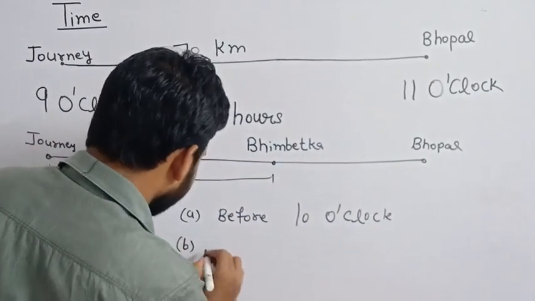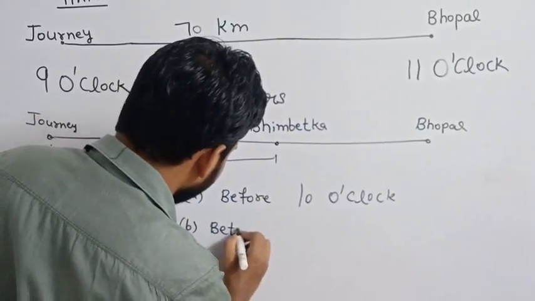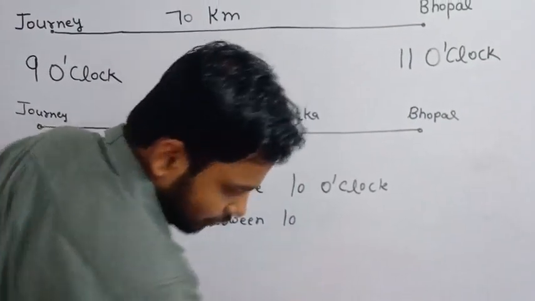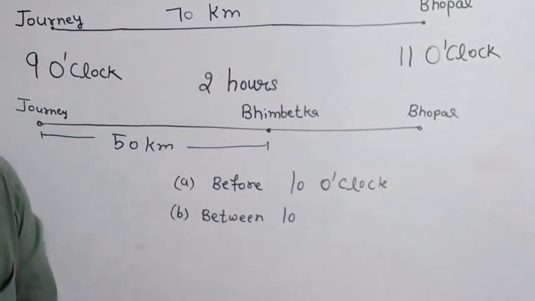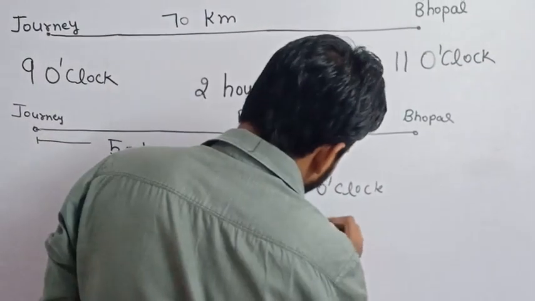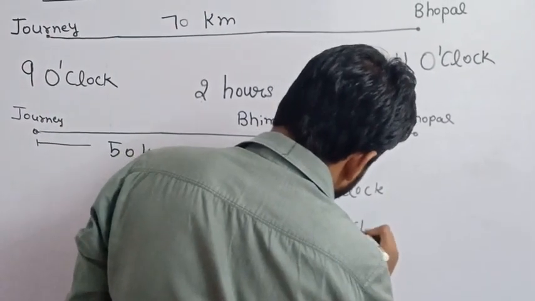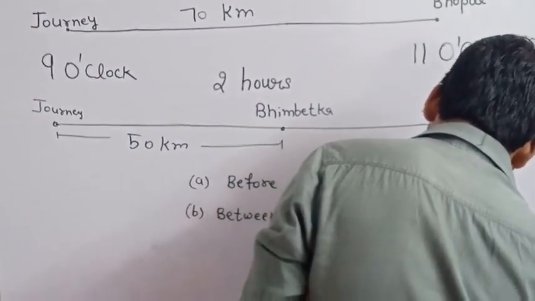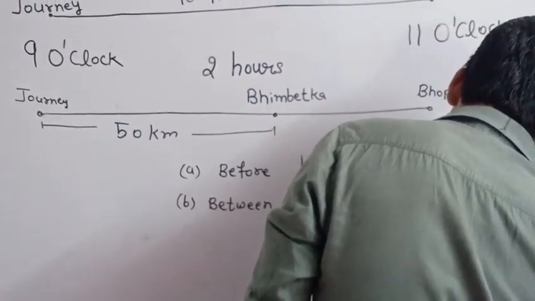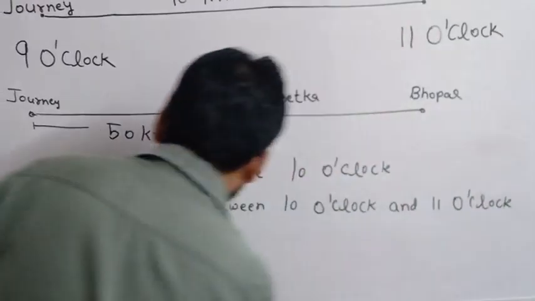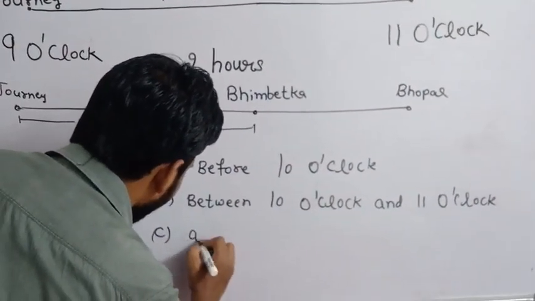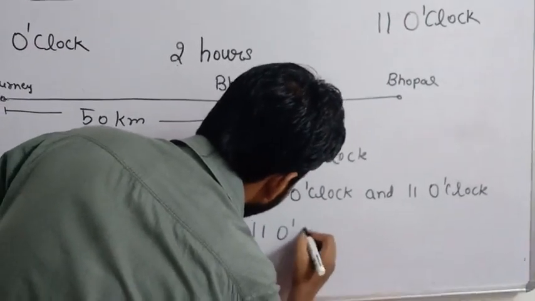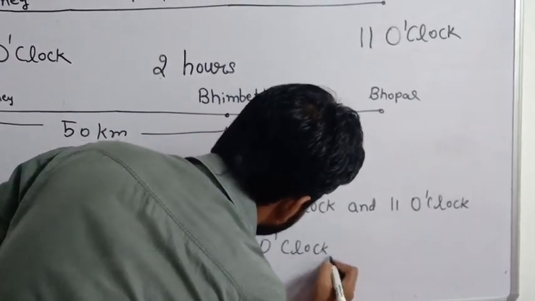Second option, between 10 o'clock and 11 o'clock. And third option is after 11 o'clock.